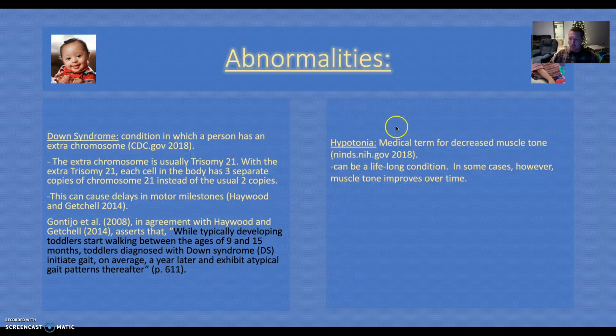Some of the issues that we run into include a condition called hypotonia, which is a medical term for decreased muscle tone. This can be a lifelong condition, but in most cases, muscle tone will improve over time.